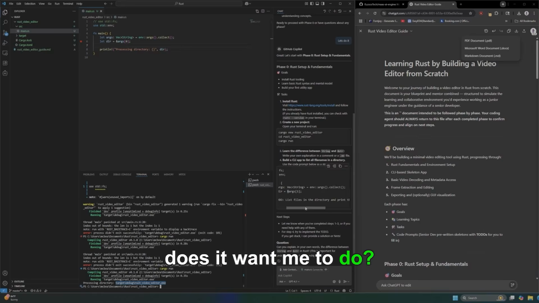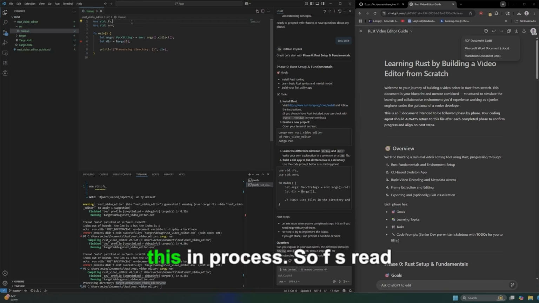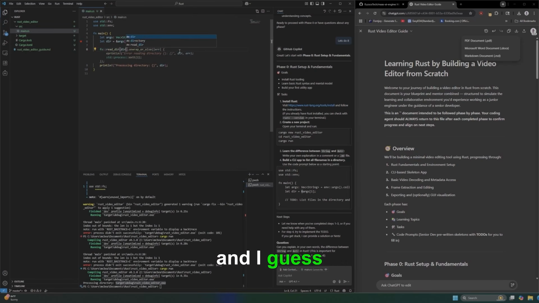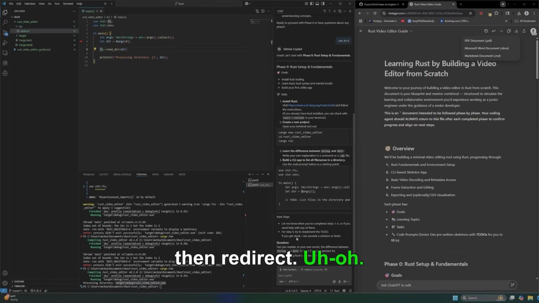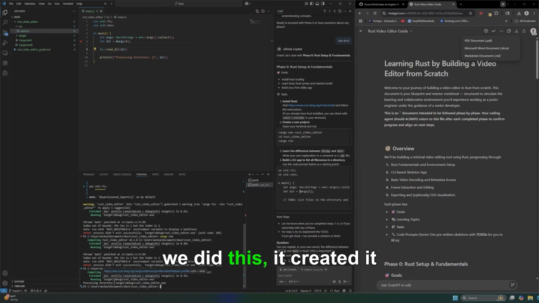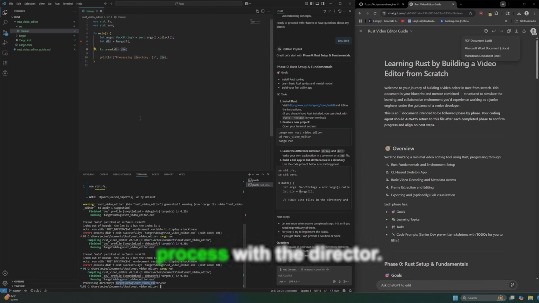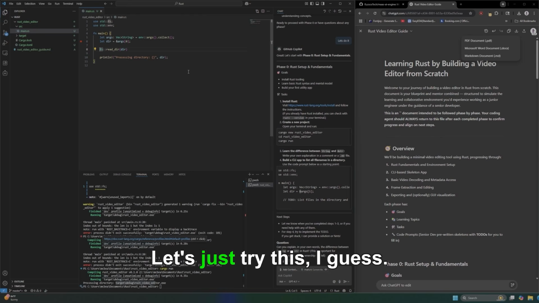Now what does it want me to do? List files in the directory and print them using fs::read_dir. Okay, let's put this in process. So fs::read_dir, and I guess I give it the directory, and then read_dir. List files in the directory and print them. So when we did this, it processed where it is, but we want to process where the directory is. Let's just try this, I guess.